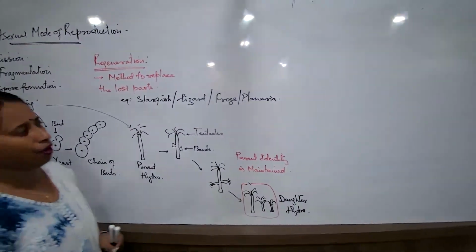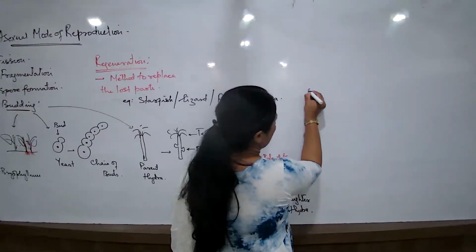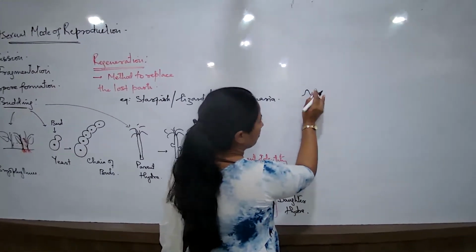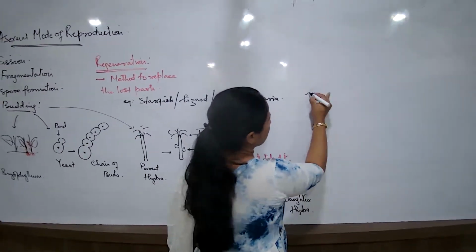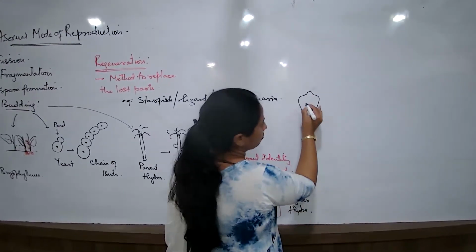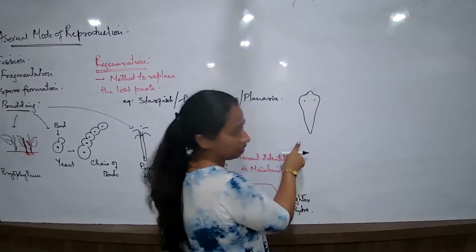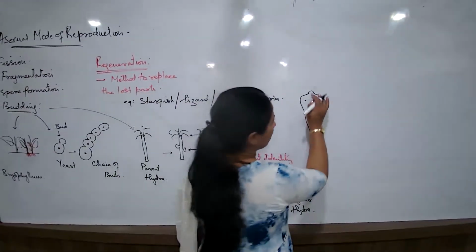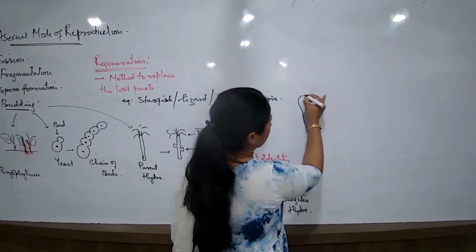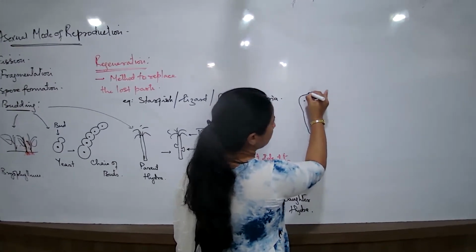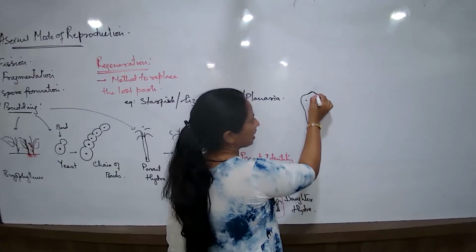Planaria is present in the freshwater bodies. Planaria again is a platyhelminth. It is a worm-like organism belonging to the group Platyhelminth.